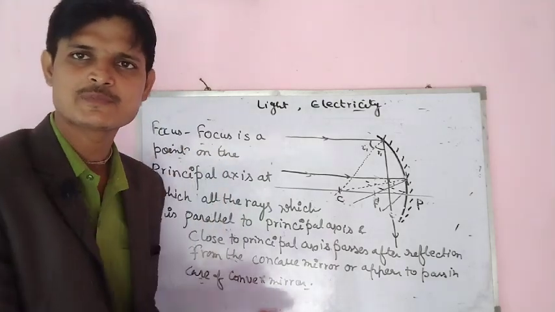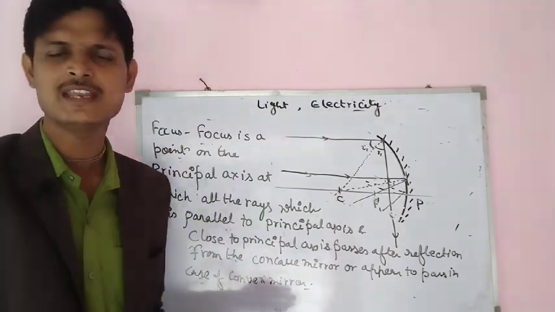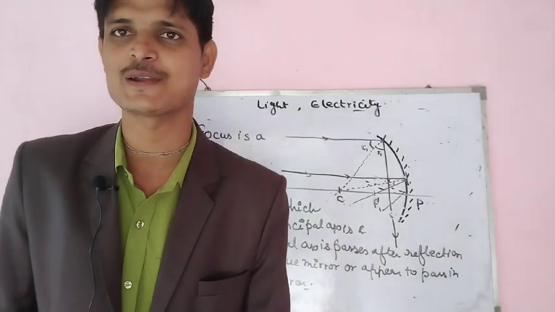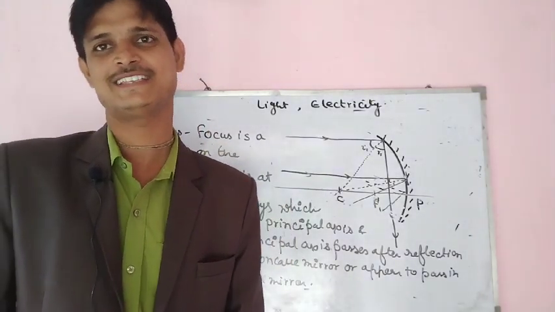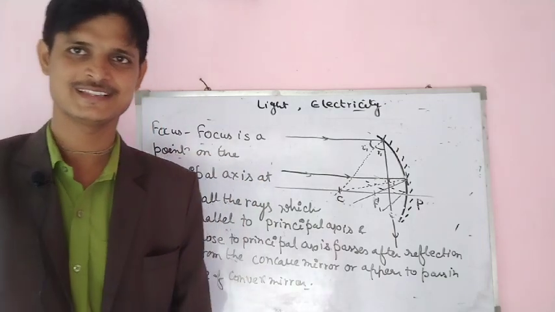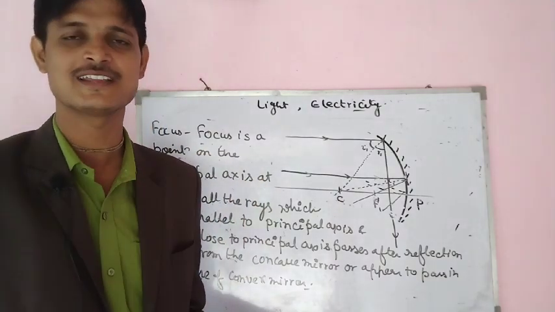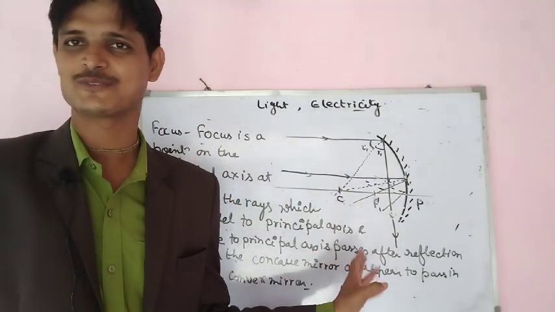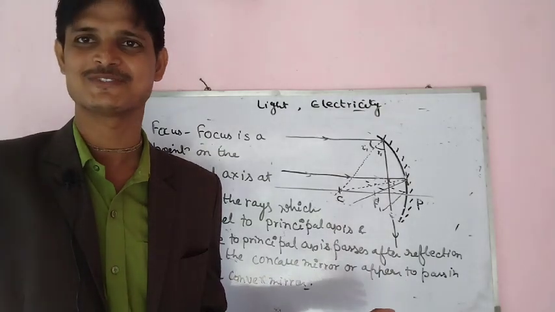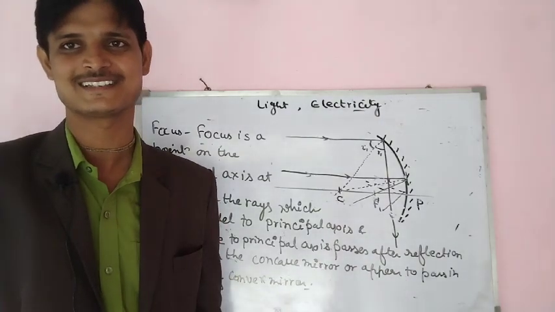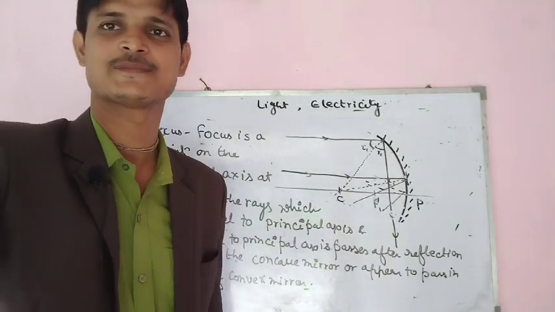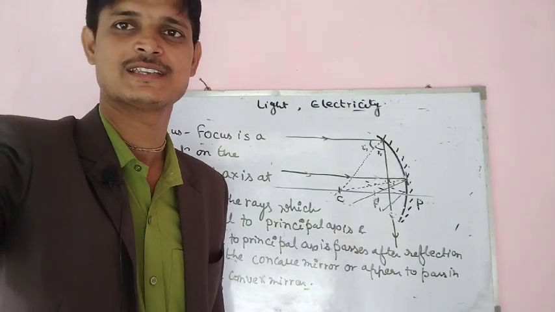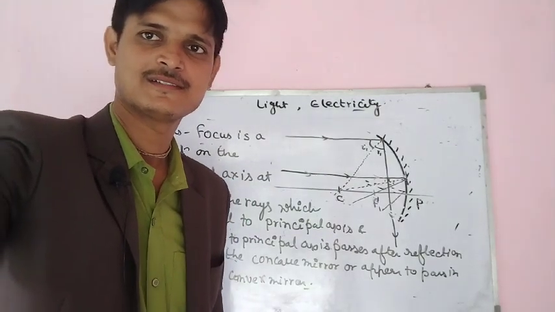Now, what is the special type of ray which is very close to the principal axis and passes through the focus? These rays are known as paraxial rays. While those rays which are also parallel to the principal axis but do not pass through the focus are known as marginal rays. Okay, so thank you so much for this. I am ending here. Thank you.